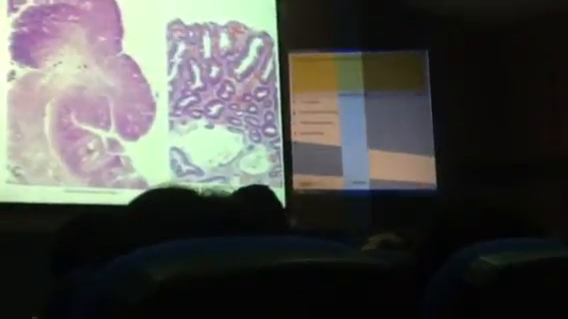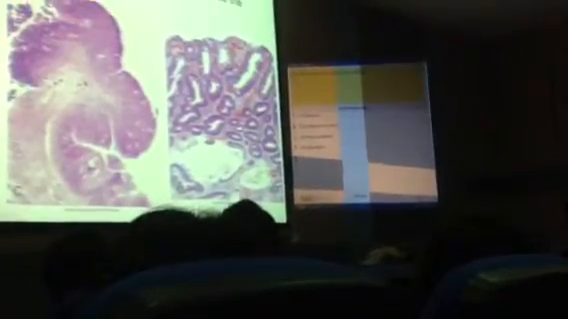Next, please. The most feared complication of ulcerative colitis is: A. toxic megacolon, B. development of carcinoma, C. perforation with peritonitis, and D. venous thrombosis.